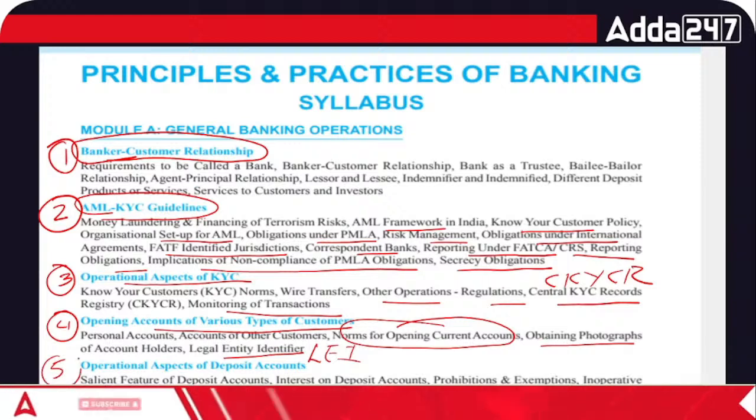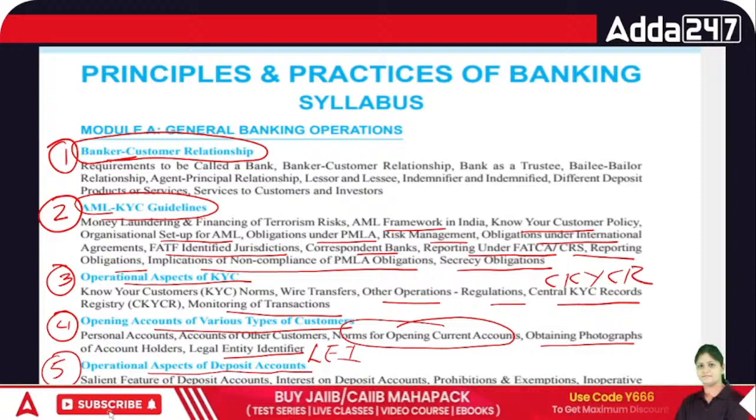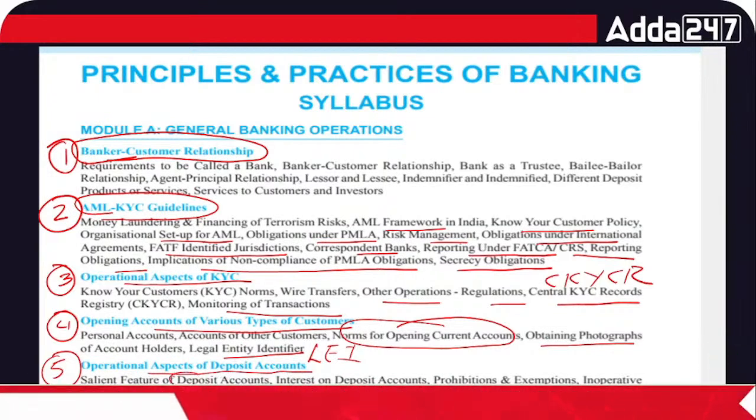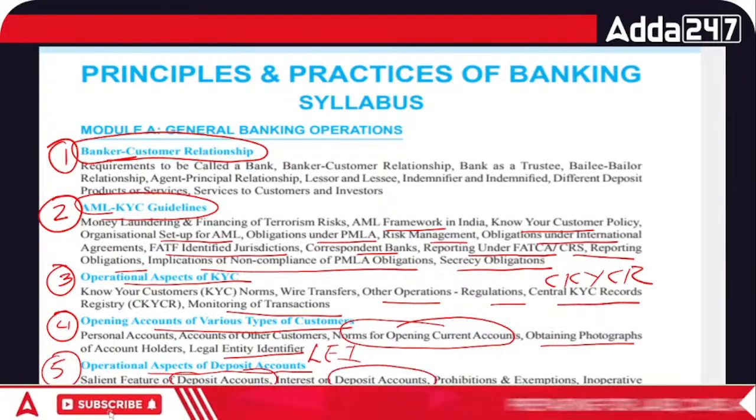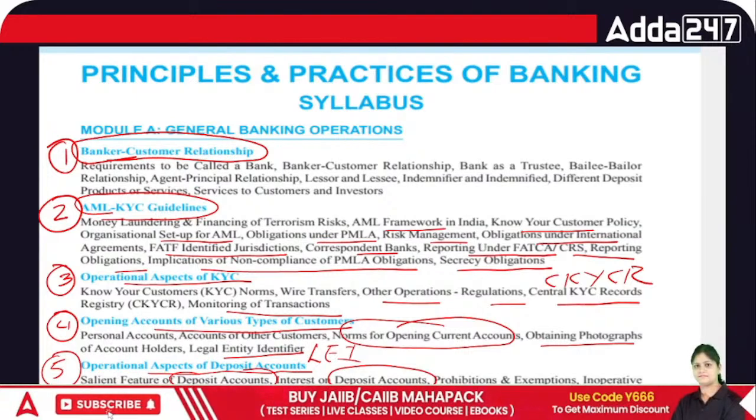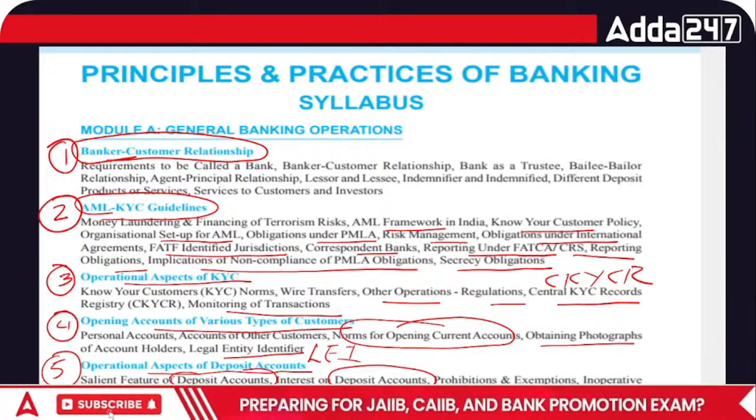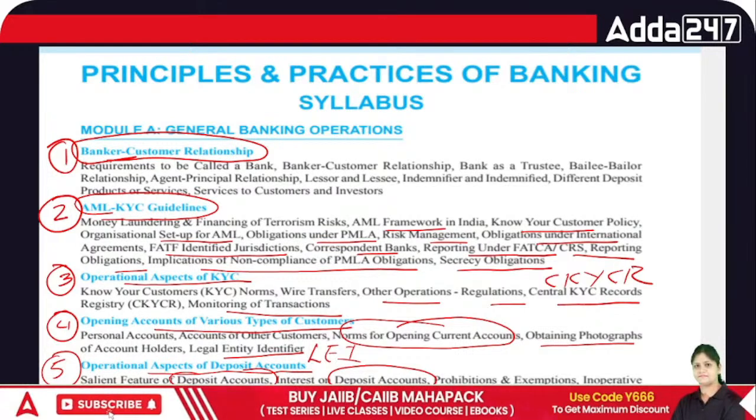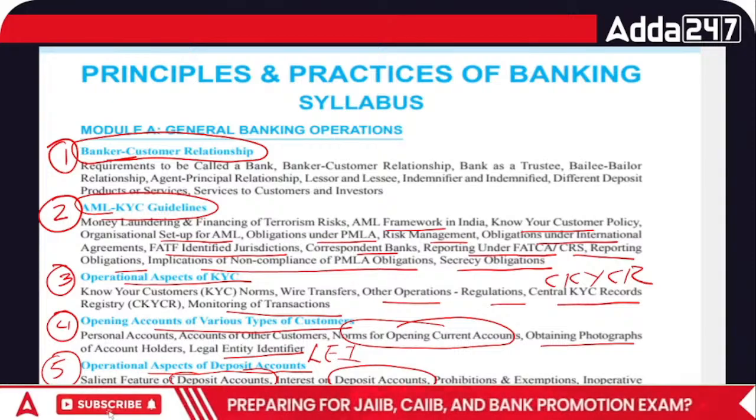Then we have chapter number 5, that is operational aspect of deposit account. In this chapter we are going to cover the feature of deposit account, then interest on deposit account, prohibition and exemption, inoperative account and unclaimed deposit, operational instruction in joint account, nomination facility, other operational guideline, attachment order, and what is the procedure for statutory authorities. So this is your chapter number 5.